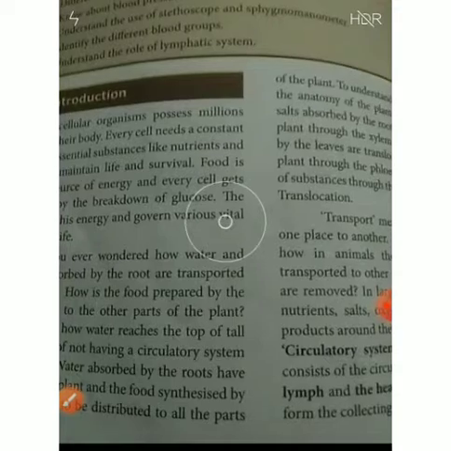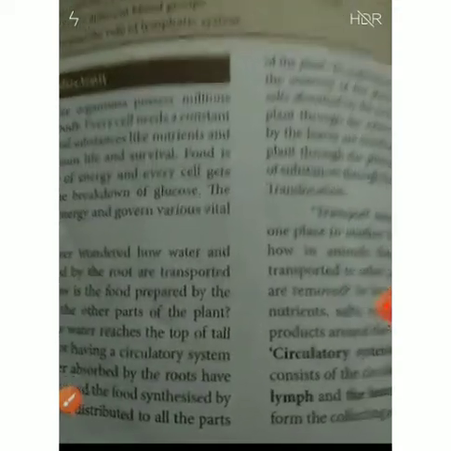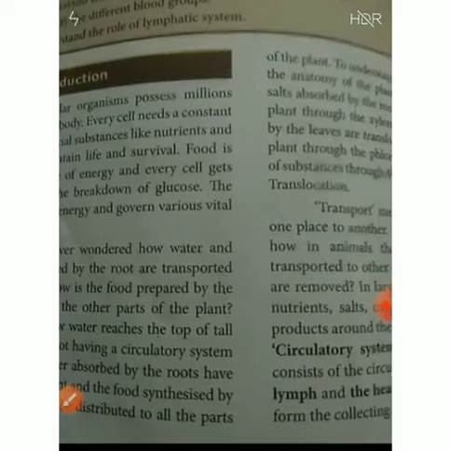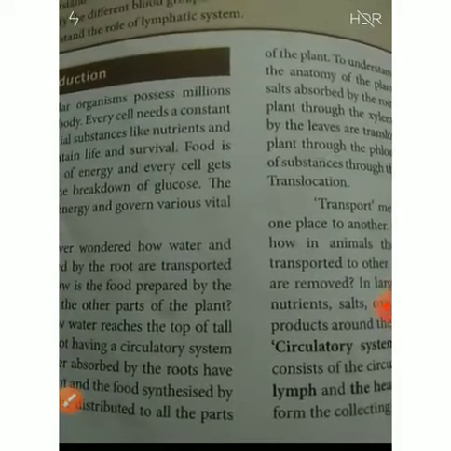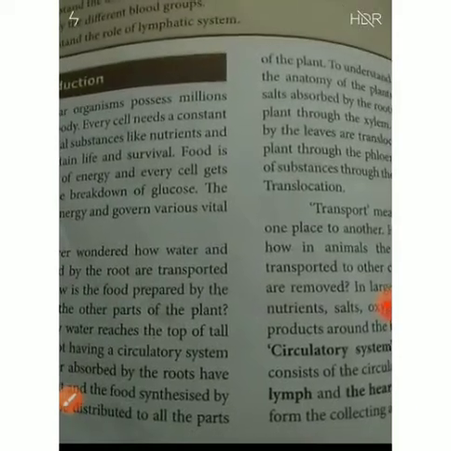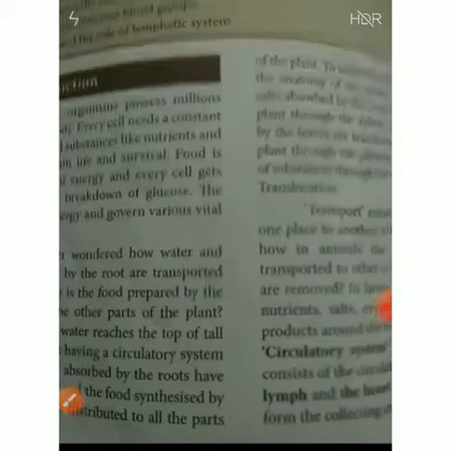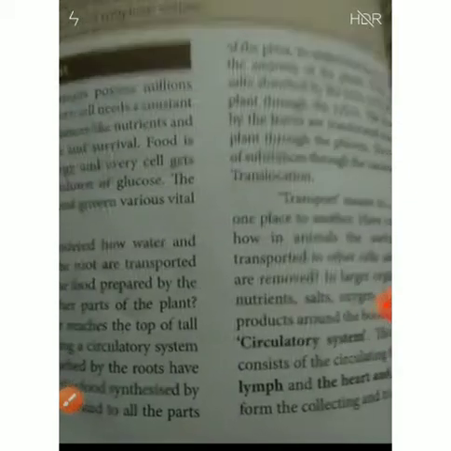In animals, each and every cell wants to get energy, so we are eating food, and we are getting oxygen for the respiration process. These are taken by blood vessels and transported from one place to another place. This process is called circulation.